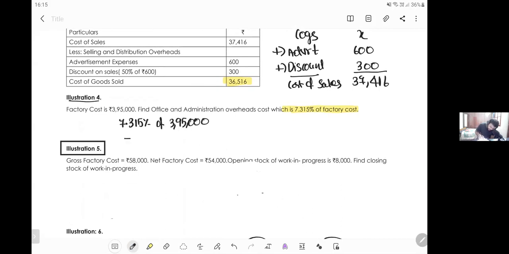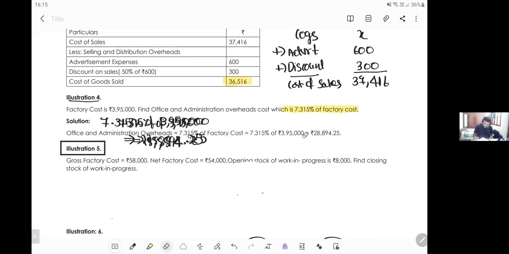What is 7.315 percent of 3,95,000? 3,95,000 into 7.315%. It is 28,894.25. So administration cost is 28,894.25. Let's check our answer. Yes, 28,894.25.